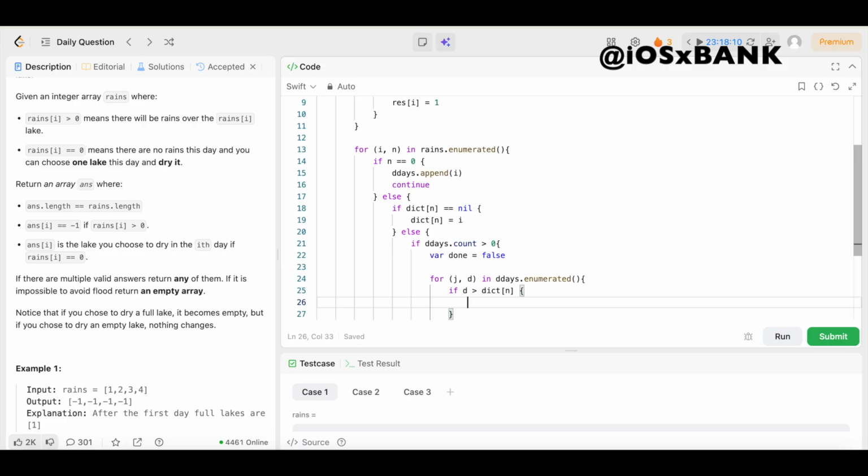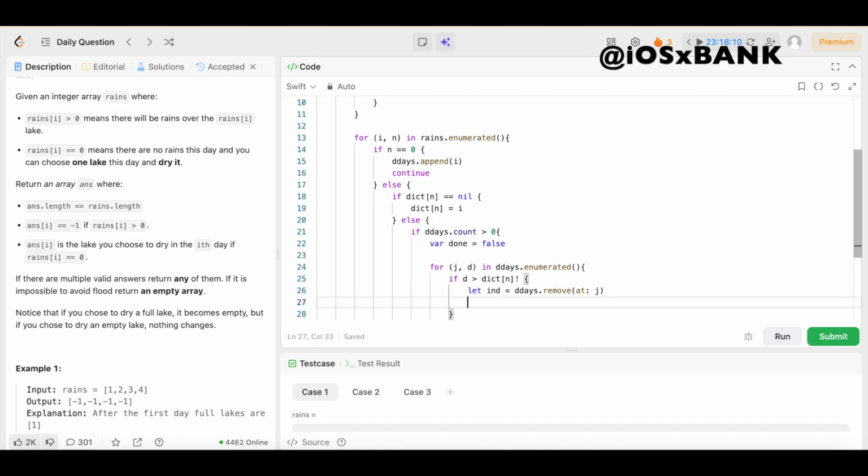First we need to put an exclamation point right here. Sorry, y'all. Then we are going to say let end equal ddays.remove(at: j). Boom.